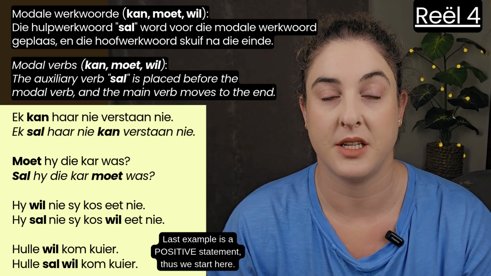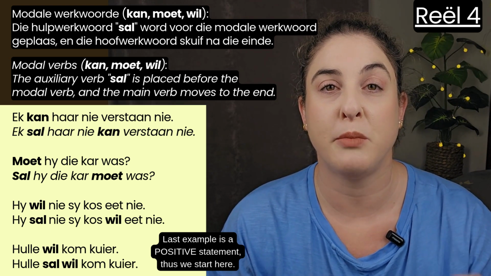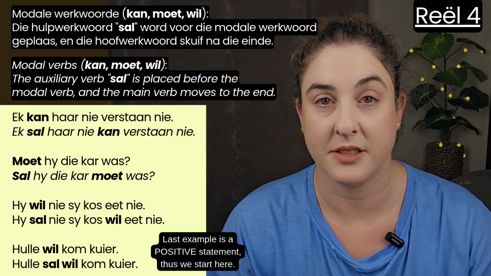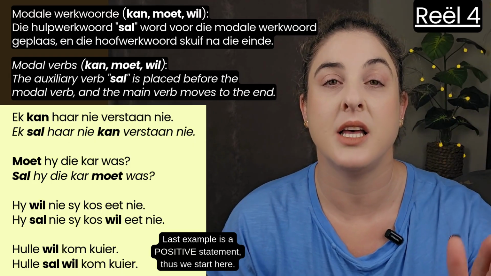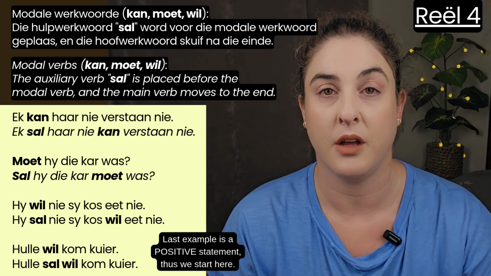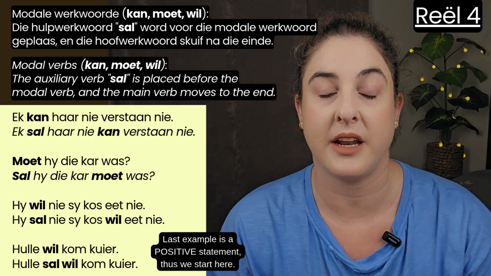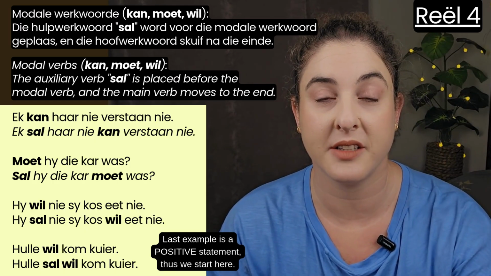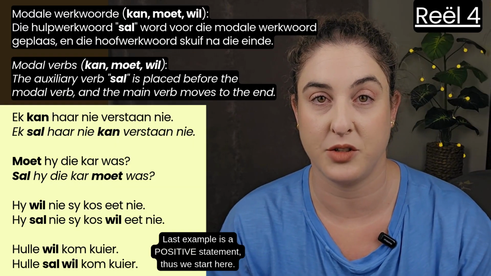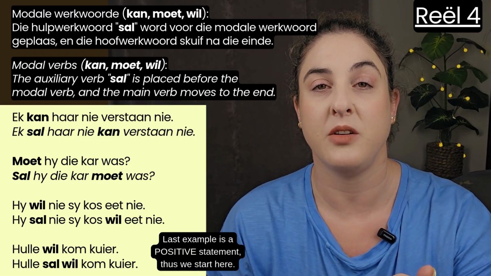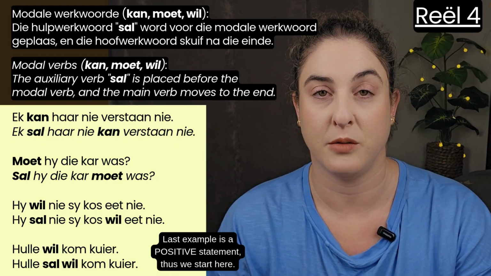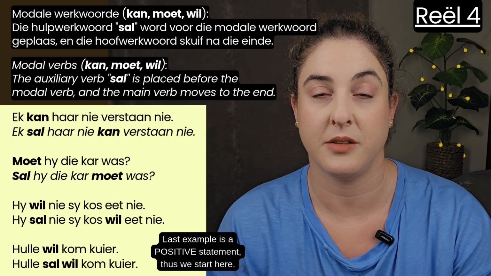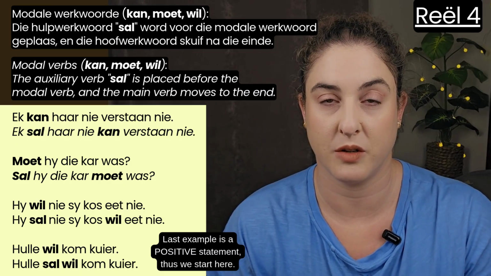That is present tense, and wil is your modal verb in that sentence. When you change it to future tense, it becomes hulle sal wil kom kuier. There's no double negative in this one. It's just a positive, straightforward statement. Then you have sal directly before wil, which is the modal verb, right? So that's the straightforward, simple example.